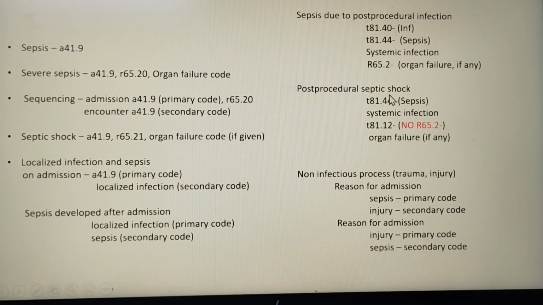Next is post-procedural septic shock. Shock means we have to code these codes. For post-procedural septic shock, first we have to code the sepsis, then the systemic infection. Systemic infection means an A code will be coming: what is the infection, what is the organism that is leading to the infection, that code will come. Next is the post-procedural septic shock, and organ failure if any. If mentioned, we have to code for organ failure also. Then the last one is the non-infectious process, that is trauma or injury. Depending upon the reason for admission, we will code the sepsis as the primary code or sepsis as a secondary code.